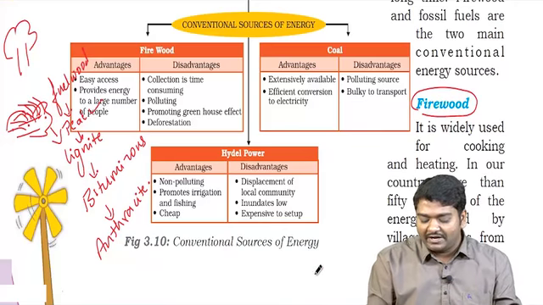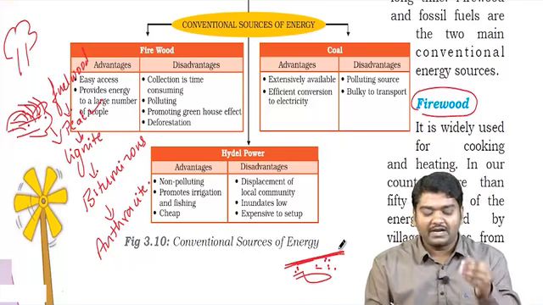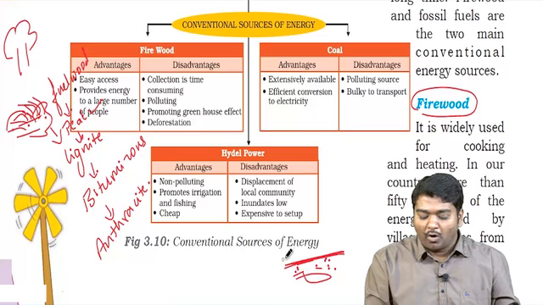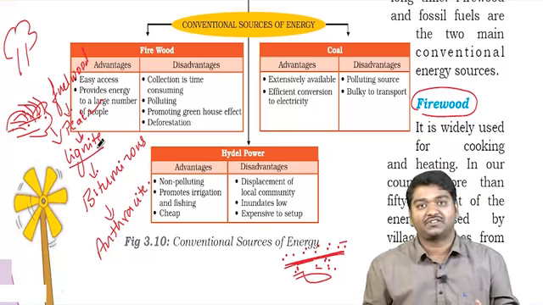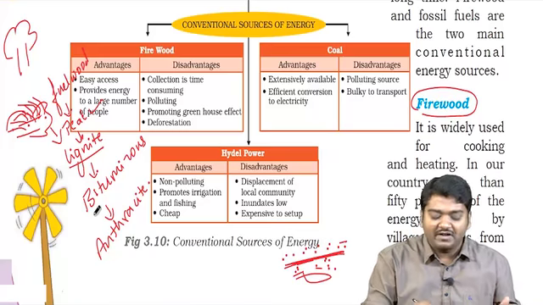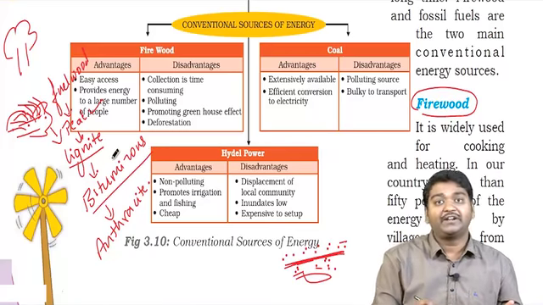Like, I have a tree fallen and some 20 years or 30 years, the sand has deposited on that. I get peat. More deposition takes place. After 100 years, I may get lignite. After 500 years, I may get bituminous coal. What is the difference between peat, lignite and bituminous?